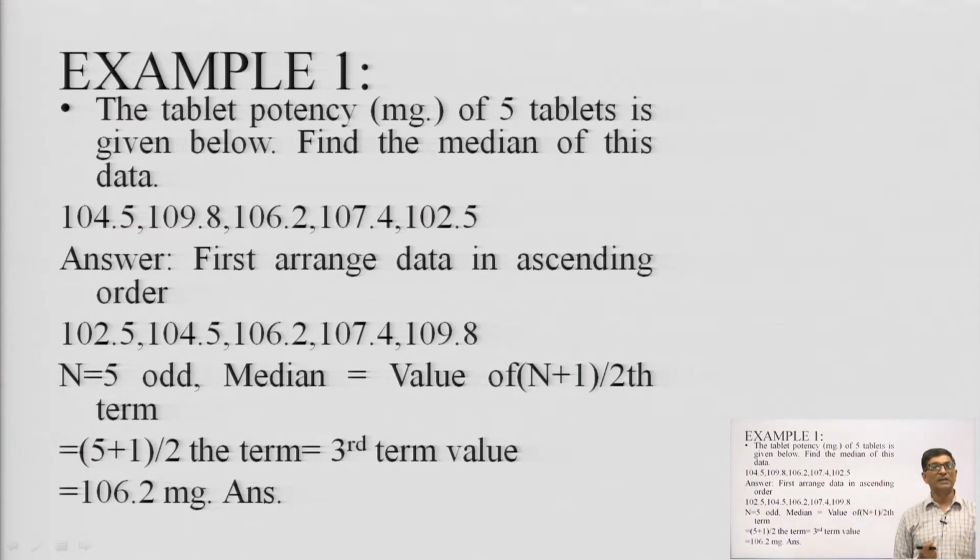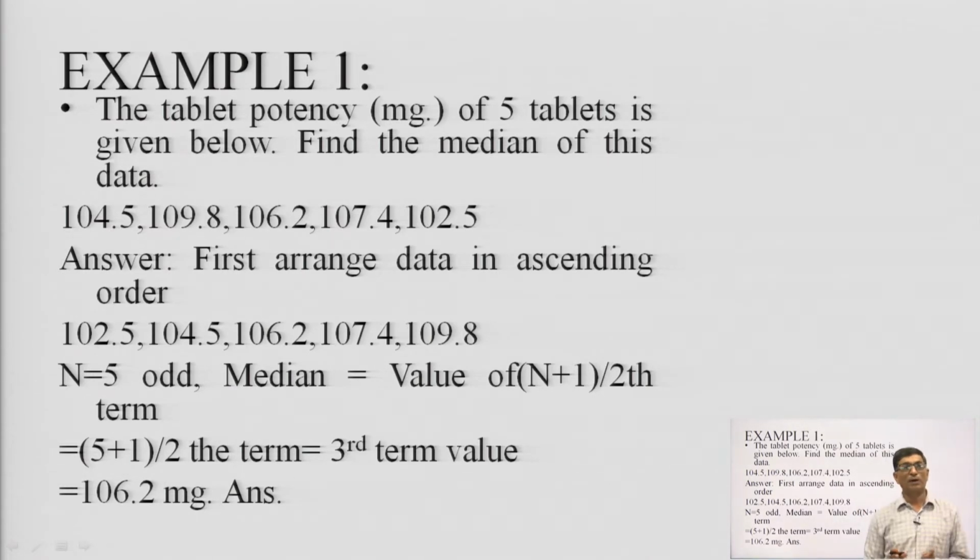To calculate the median, we first write the data in ascending order: the minimum value 102.5, then 104.5, then 106.2, and the last is 109.8.